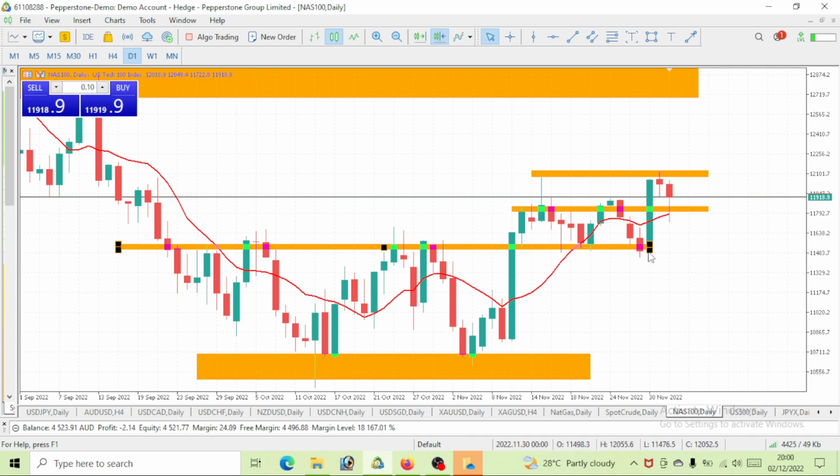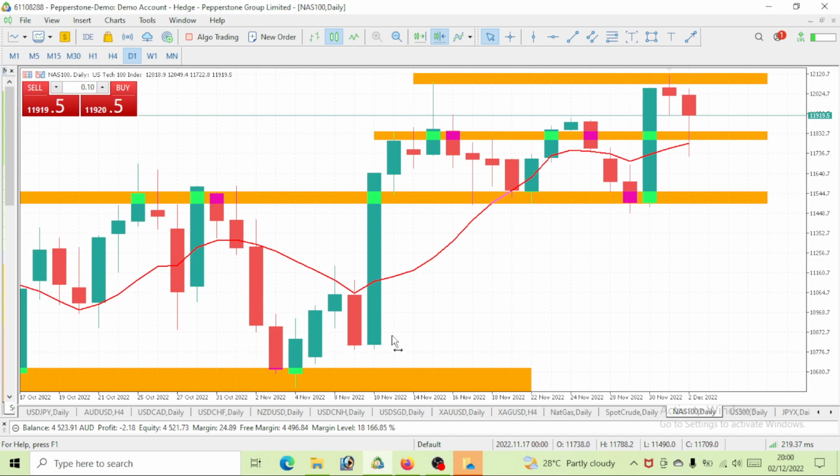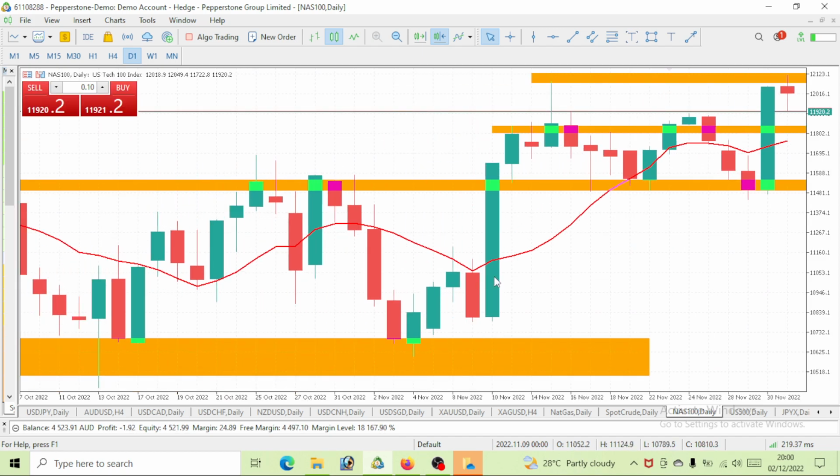So one of the reasons why I actually highlighted this level. Now let's see why I highlighted this level. We saw price reacted here. We saw price rejected here. We saw price rejected to this level. And we saw price rejected this level down, which we take as our resistance and our support. We take this up as resistance. We take this down as support. We also know that once price comes to the support level, it tends to go up to the resistance. Now we see that this price went up to our resistance, and guess what? It broke above this resistance level.